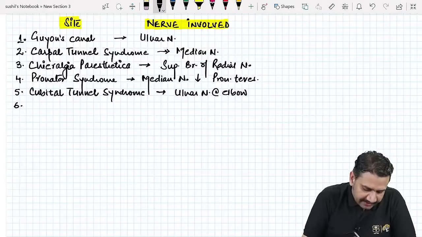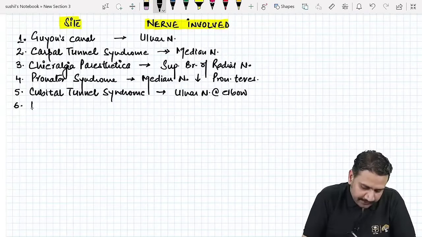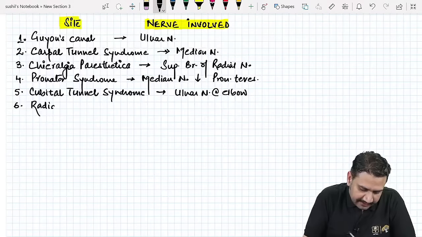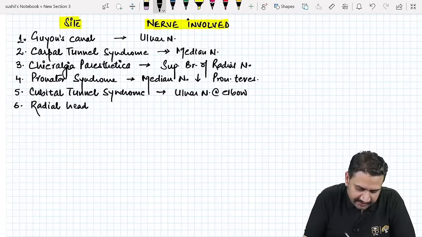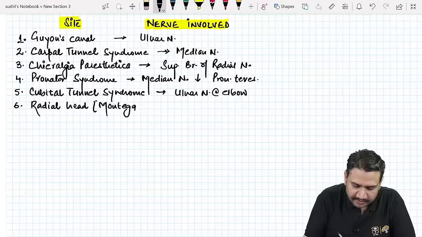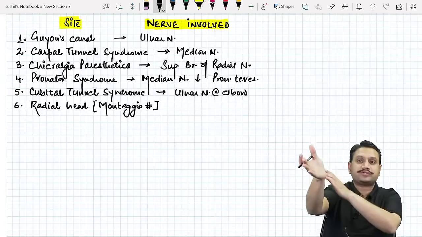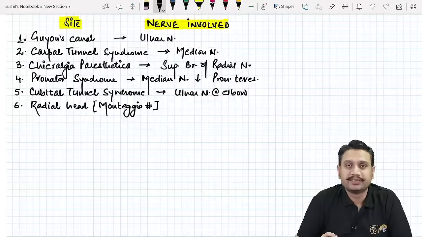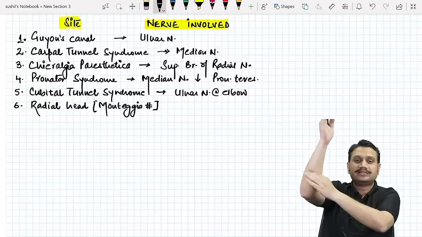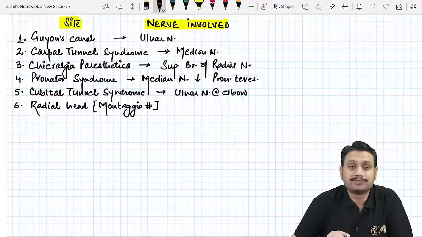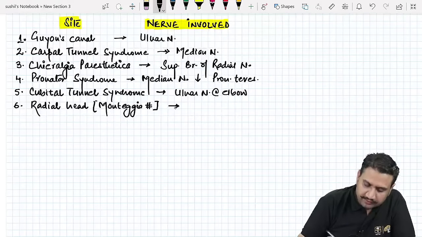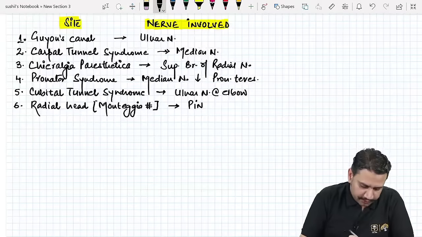Then we have certain injuries around the elbow area. For example, the radial head, which is involved in what fracture? A very, very important entity here: the Monteggia fracture. Monteggia is the fracture of the proximal third of the ulna, as well as dislocation of the proximal radioulnar joint. Which is the most common nerve involved? This involves the posterior interosseous nerve.